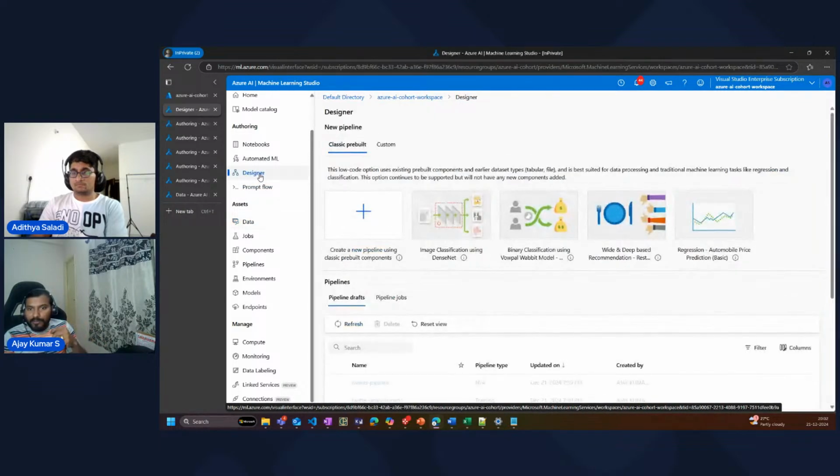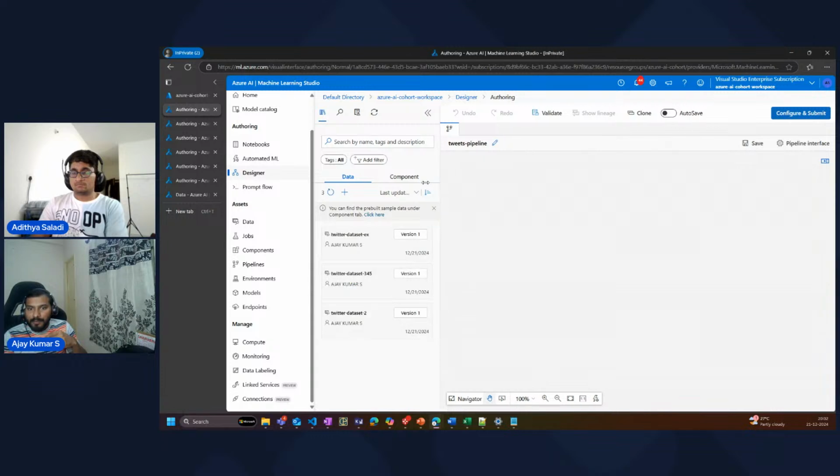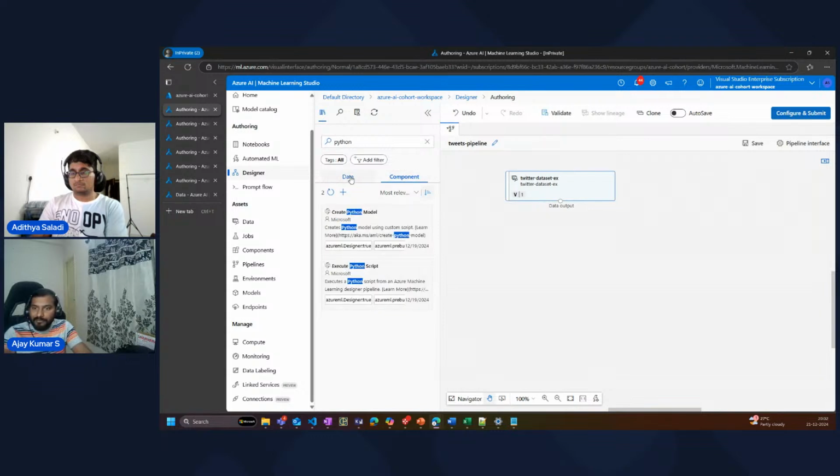Now coming back to the designer studio, we created a tweets pipeline. In the tweets pipeline, I can see that whatever data set I uploaded is visible here. So I'm going to drag and drop it here. My data set is now available for me. Now, to use this data set in my Python code, I can use something called Python. There is a data component. So data is done. We have the data.